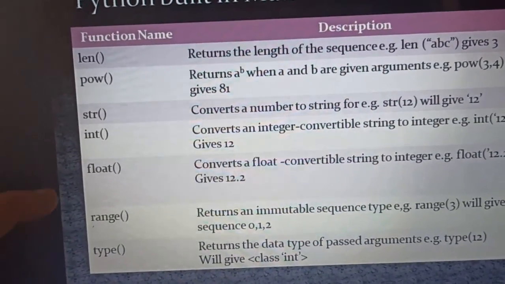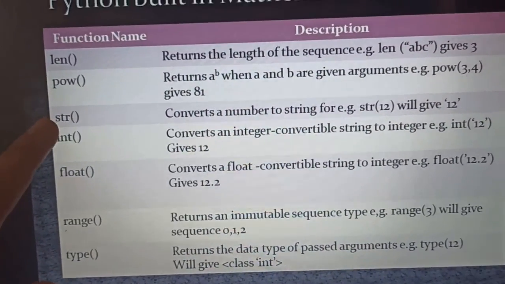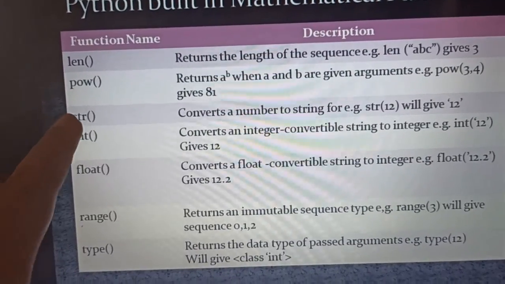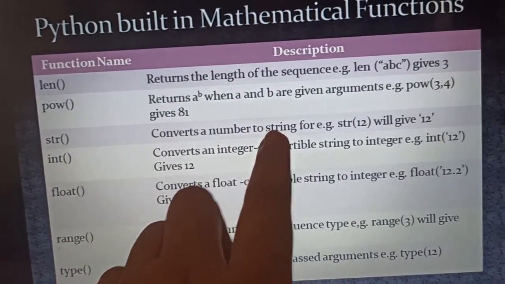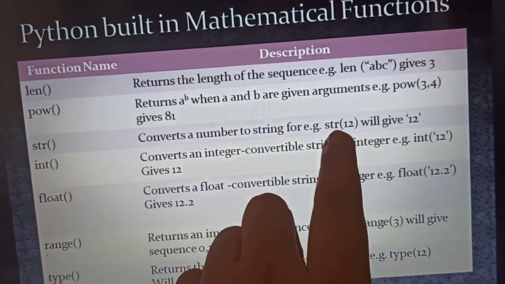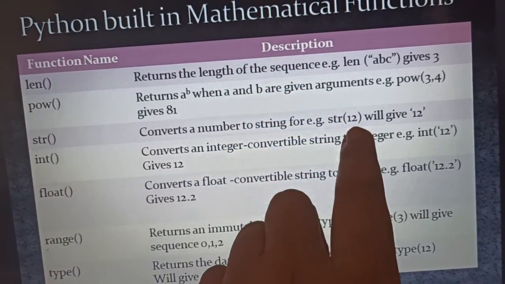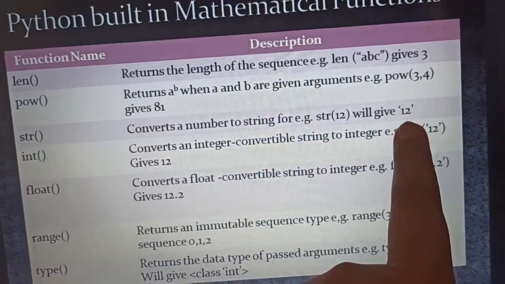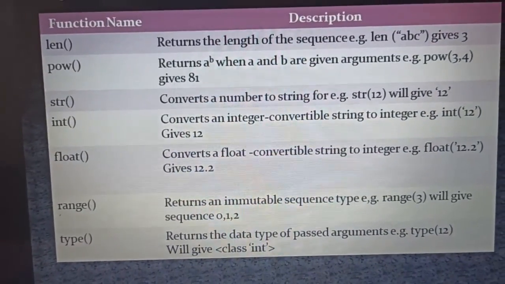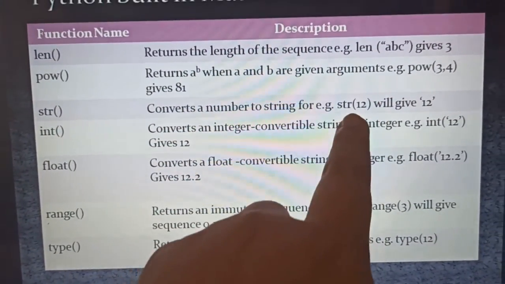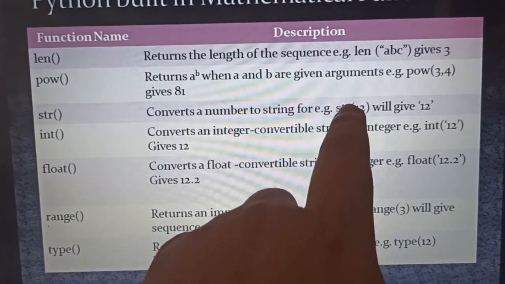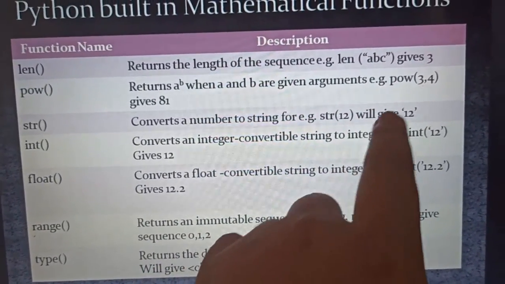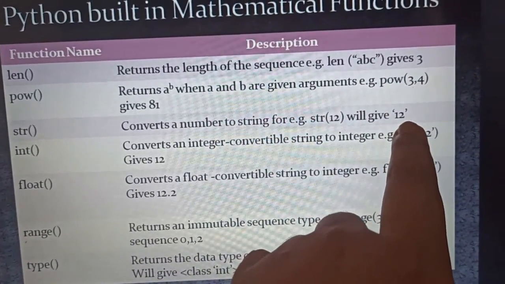Let's talk about the next function, that is the string function, str. It converts a number to a string. For example, if I have written str of 12, it converts this number to string format. Okay, if you have mentioned a number inside the parentheses but outside the function is str, it will give me the value as a string only, that is 12.